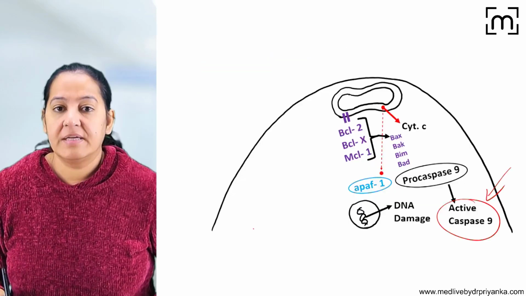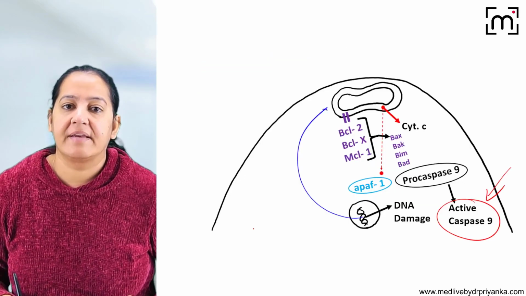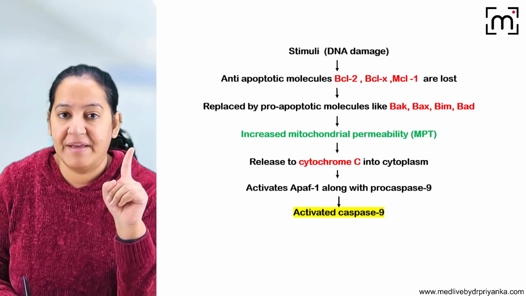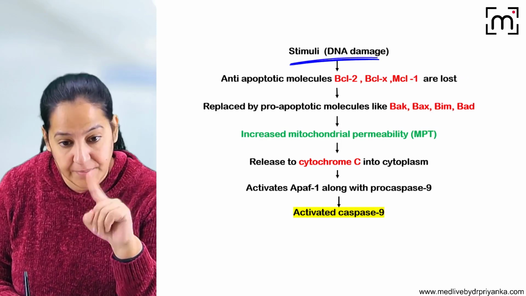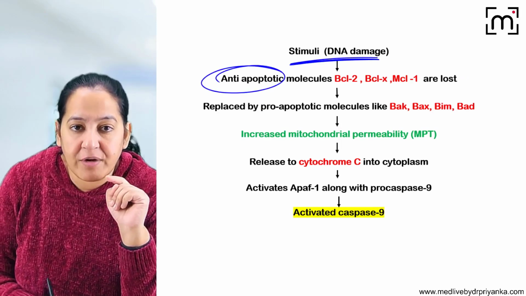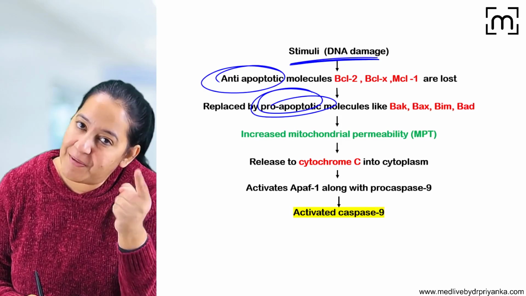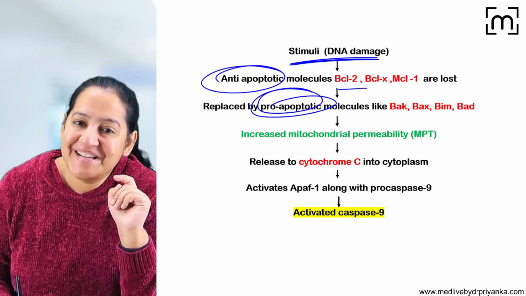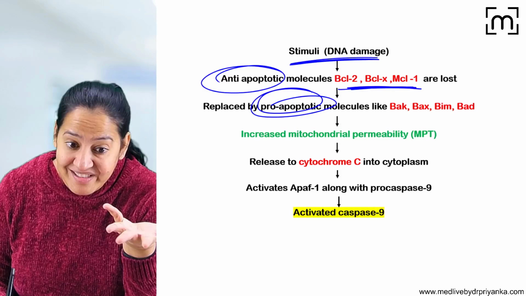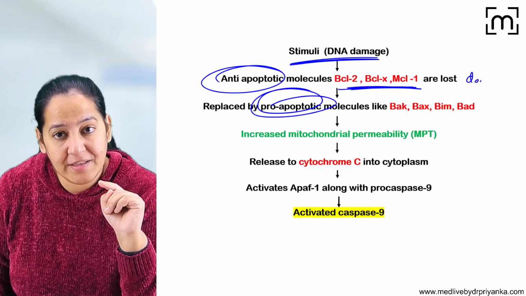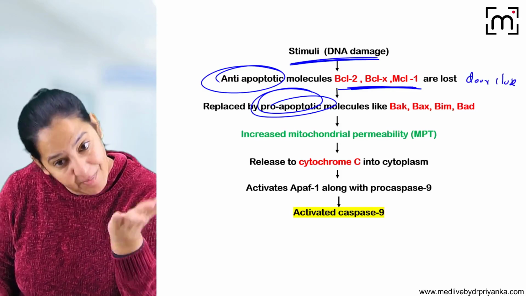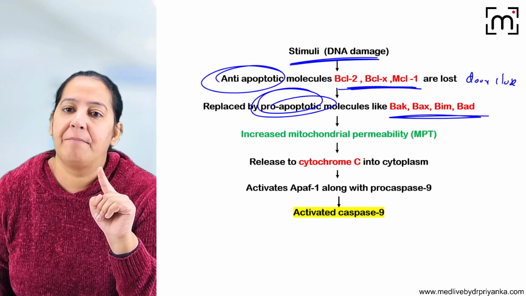So whenever there is DNA damage, it is giving the signal to the mitochondria. DNA damage is the signal. On receiving the signal, anti-apoptotic proteins are replaced by pro-apoptotic proteins. That is, BCL2, BCLX, MCL1, these guards which were closing the door, are replaced by other guards: BAX, BAD, BIM.